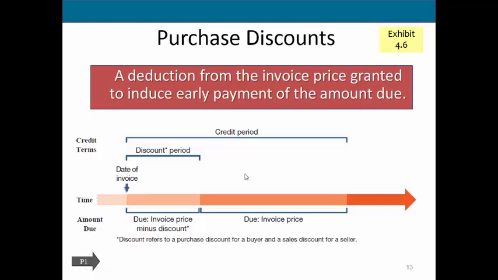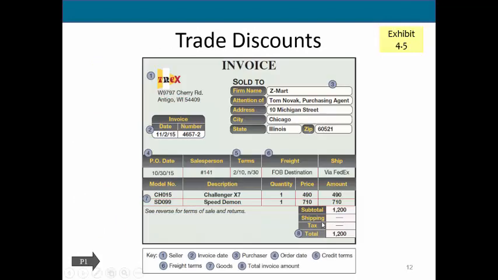What it means is that if we pay this invoice within a certain number of days, we will get a discount. So this tells us that if we pay within 10 days, we will get a 2% discount. So you could read this as a 2% discount if paid within 10 days. Otherwise, we'll pay the net amount or the full amount within 30. So $1,200 if we pay within 30 days.